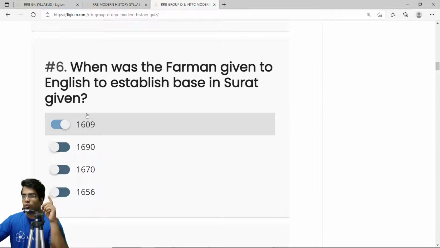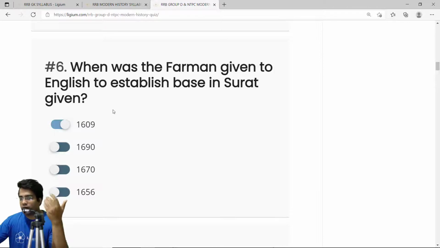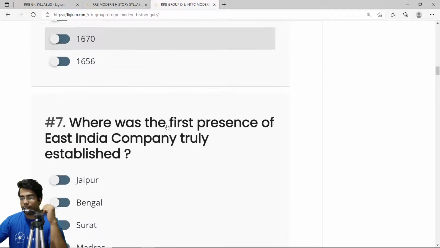However, they actually came for one specific reason. They wanted to establish factories in all parts of India. But unfortunately, the Portuguese were already present in the Mughal court. And the Portuguese said to the Mughal emperor, these Englishmen can't be trusted, so don't give all the ports, all the factories in India to them. And that is why they were only given permission to set a base or factory in Surat. So it was in 1609 when Emperor Jahangir allowed them to establish a base in Surat.